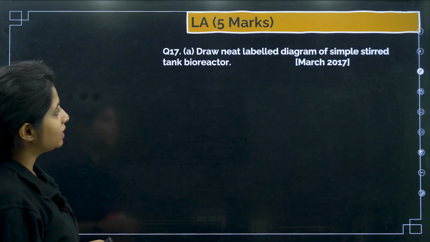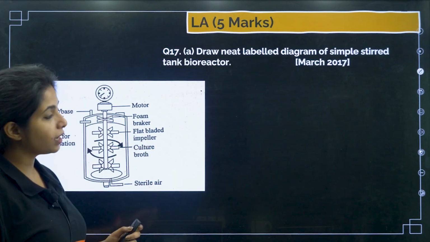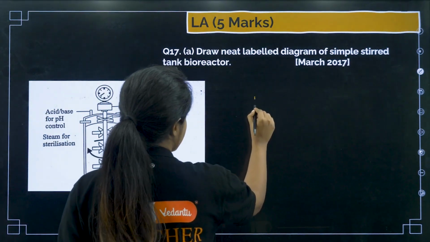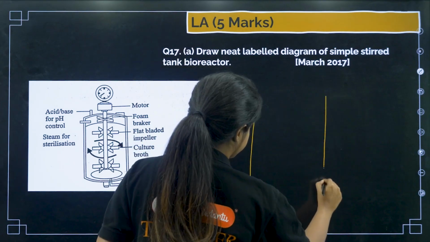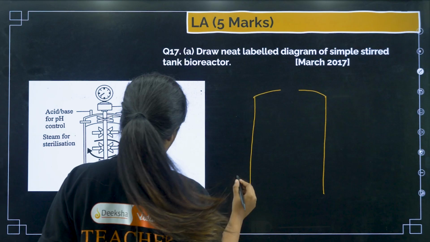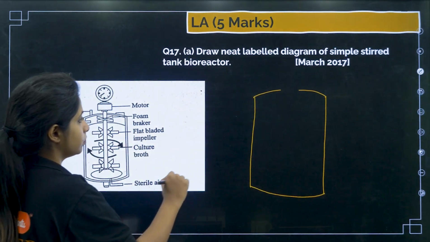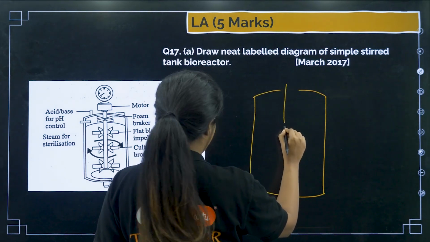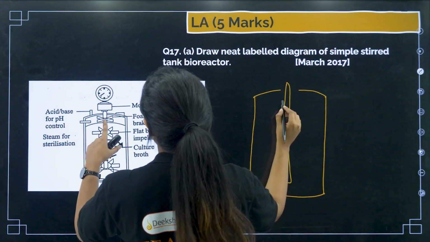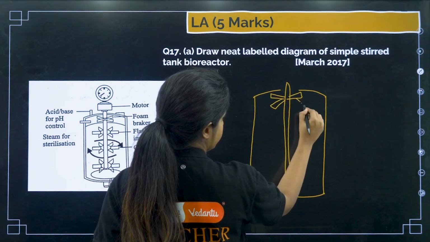Now draw a neat labelled diagram of simple stirred tank bioreactor. So you have to make things like this. How can we make? Let's make it together. So over here we have to make a small cylinder like this. Cool. Do it like this, and over here also. It's a cylinder, right? Now that should be stirred, it is a stirred tank bioreactor, right? So it should be looking like this. And over here you should be having certain plates like this. So you make certain plates. It should not be difficult.